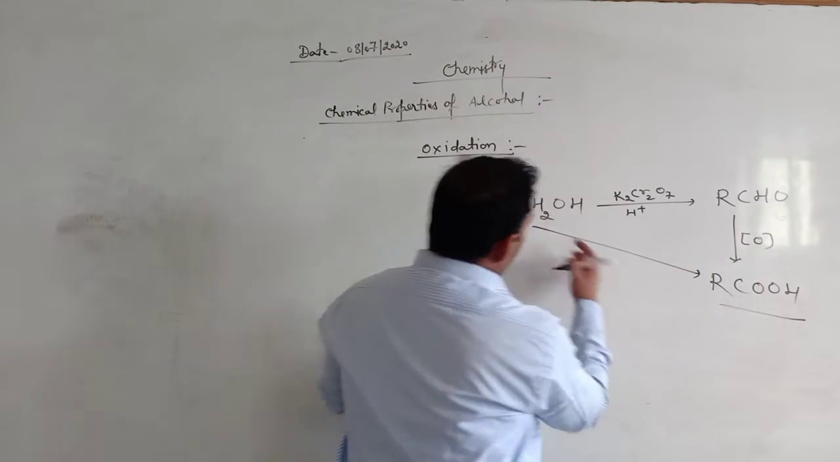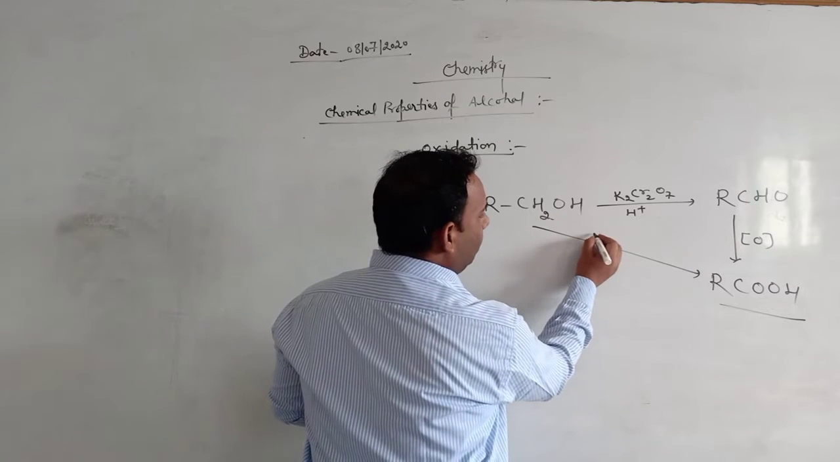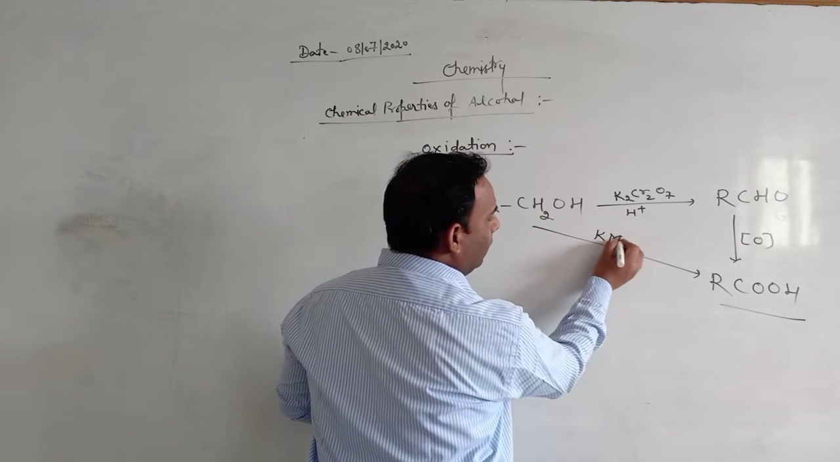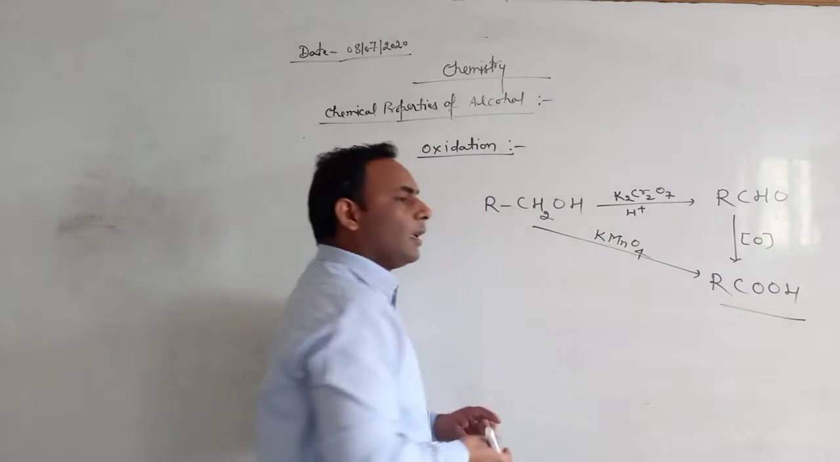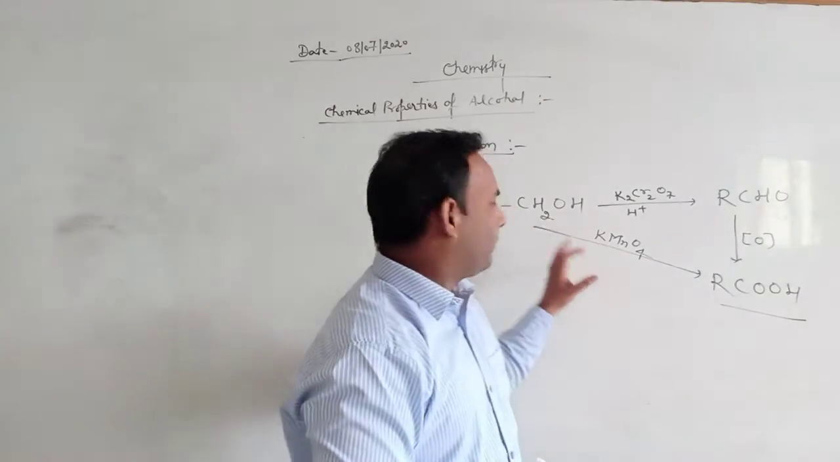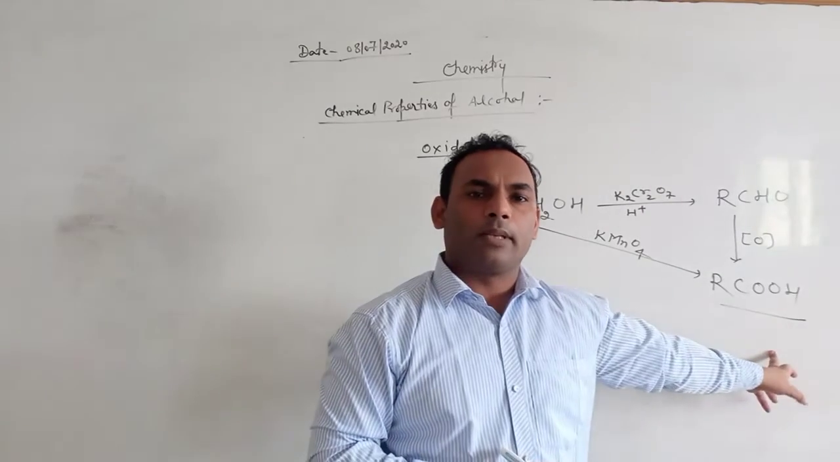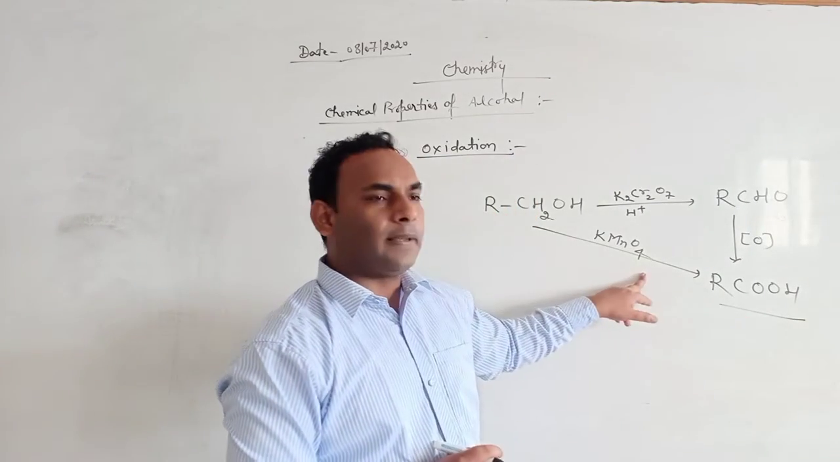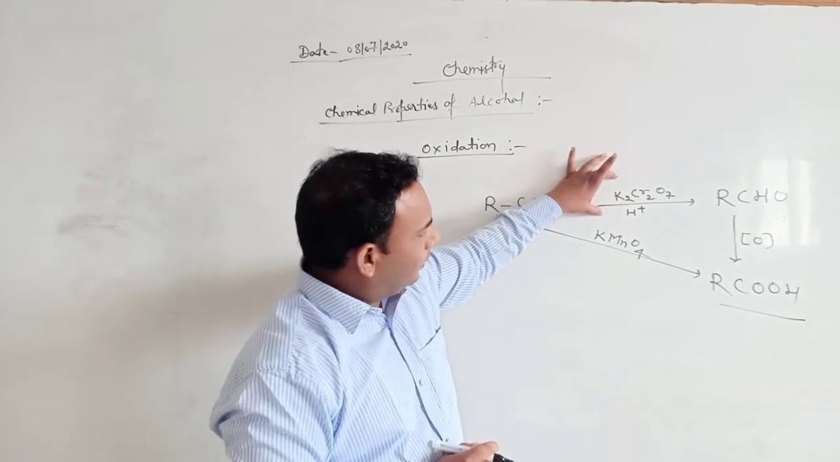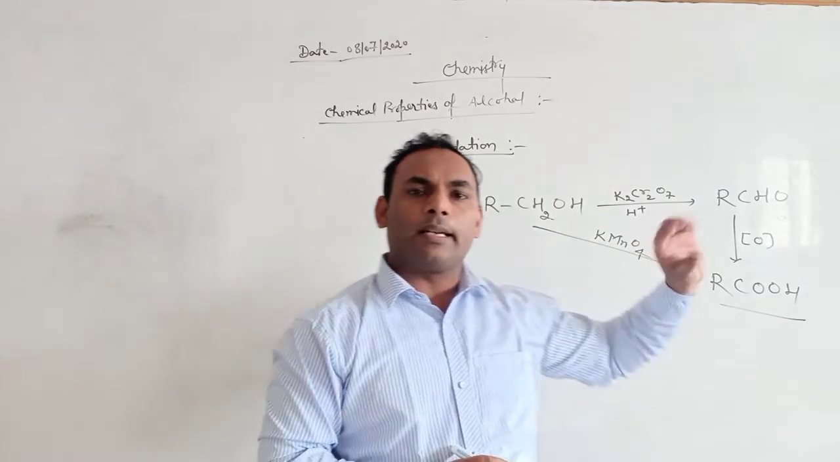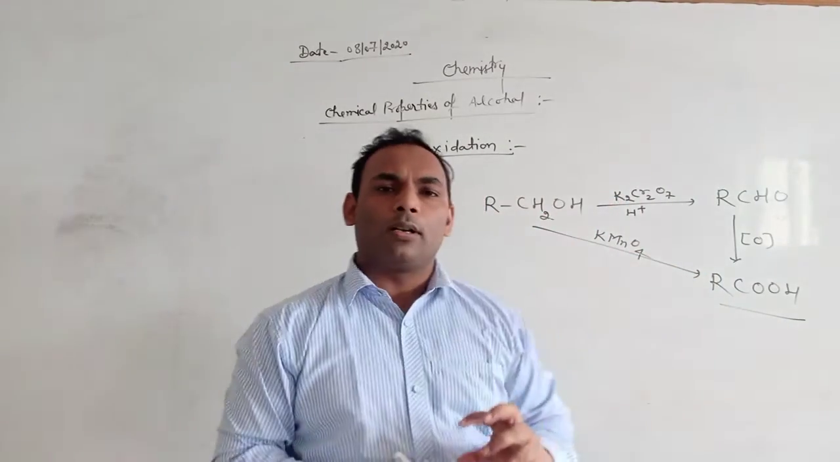But when we take a strong oxidizing agent like KMnO4, then primary alcohols are directly converted into carboxylic acids. This is the difference between weak oxidizing agent and strong oxidizing agent.